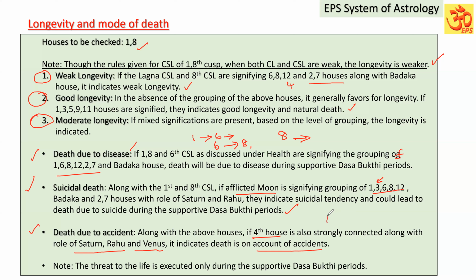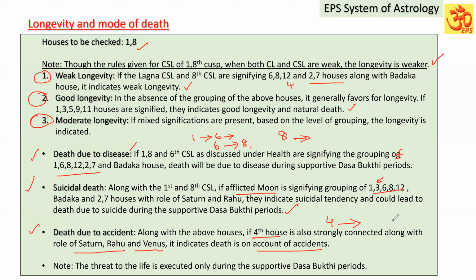Suppose the 4th cuspal sublord is also connected to these unfavorable houses, and Lagna and Lagna sublord are also indicating that. It indicates that through the 4th house matter, through the vehicles and all, Lagna will experience death. It is going to experience struggles, accidents.